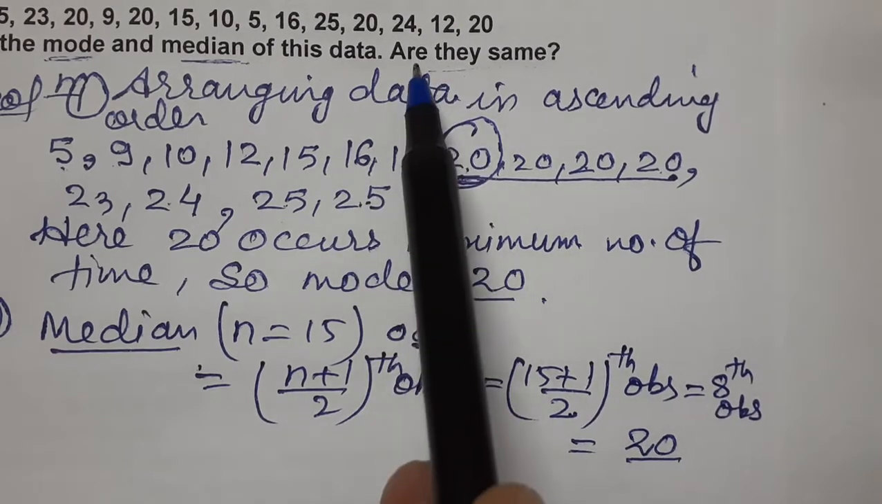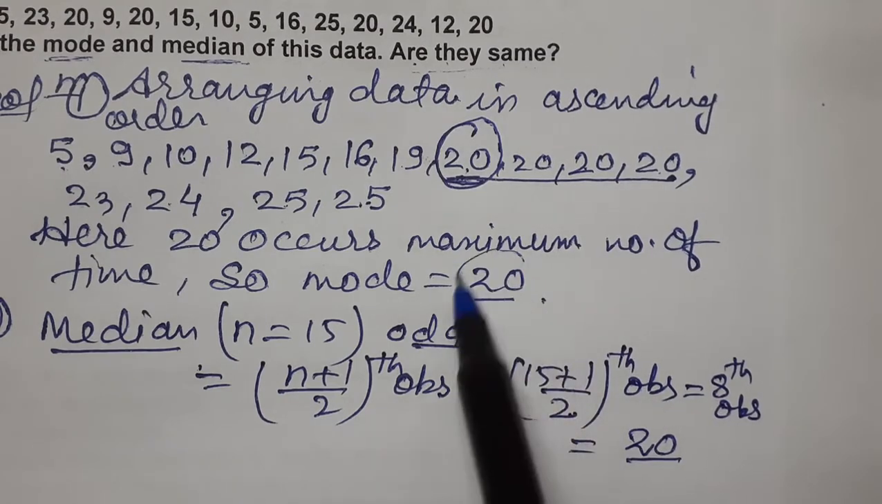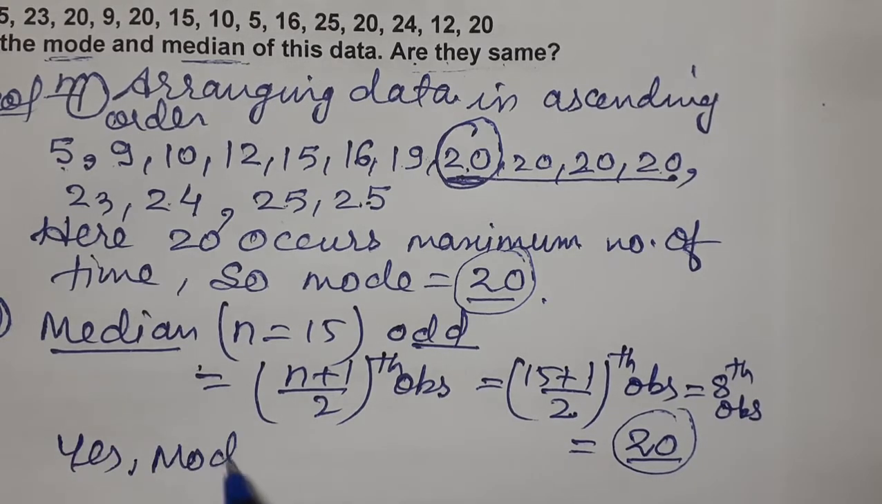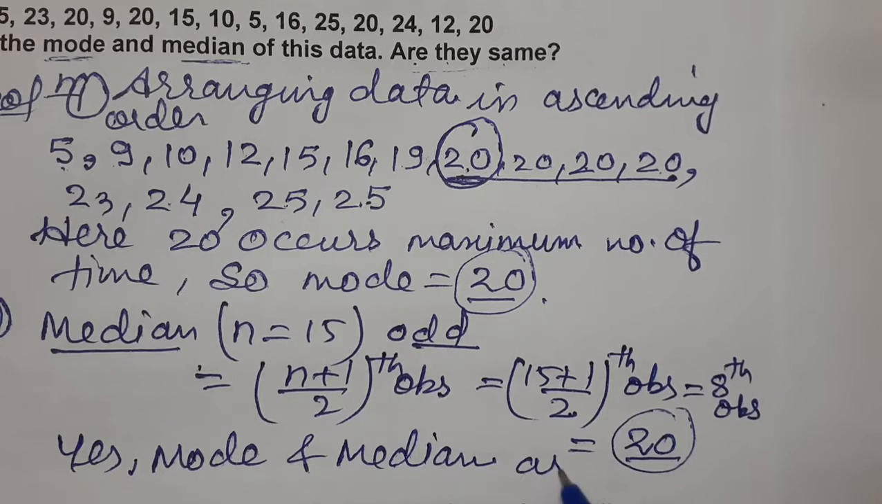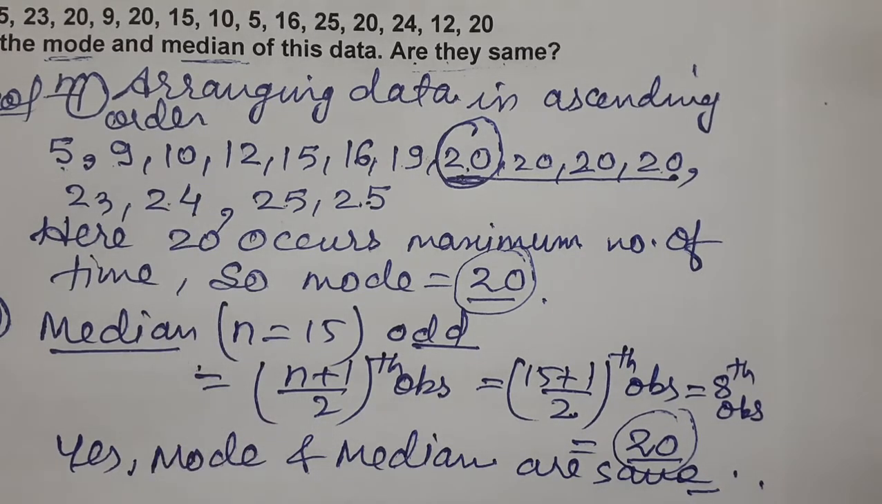Now the next question is, are they same? So mode is 20, median is 20. So we'll write yes, mode and median are same. So this comes to an end of this question. I hope you understood, everyone. This one, mode and median, terms clear to all of you?